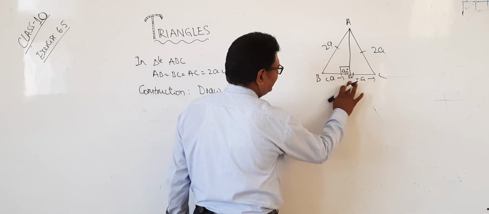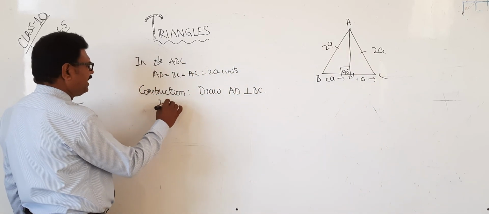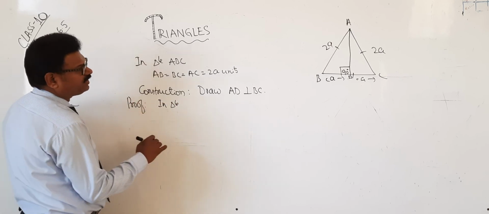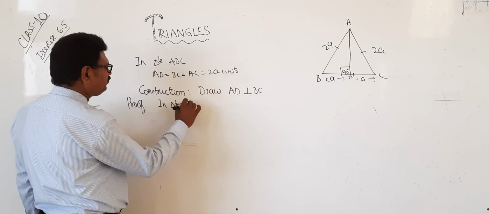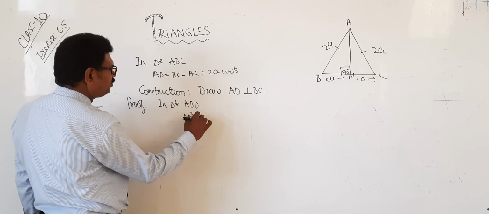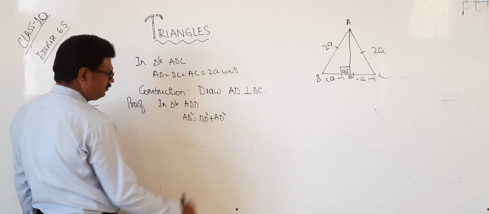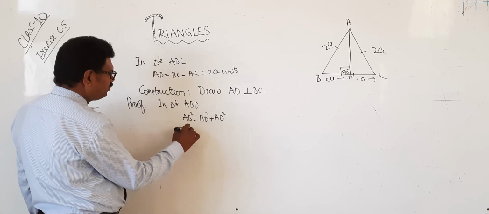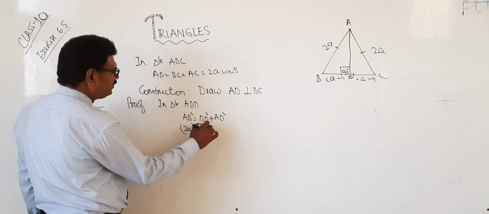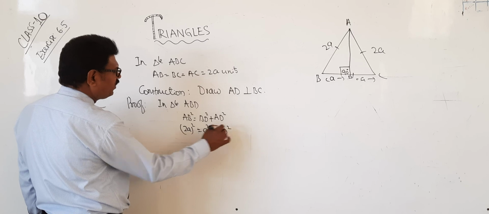Now, by applying Pythagoras theorem, what will you get? In triangle ABD, AB square is equal to BD square plus AD square. AB square is 2a whole square, equal to a square plus AD square.